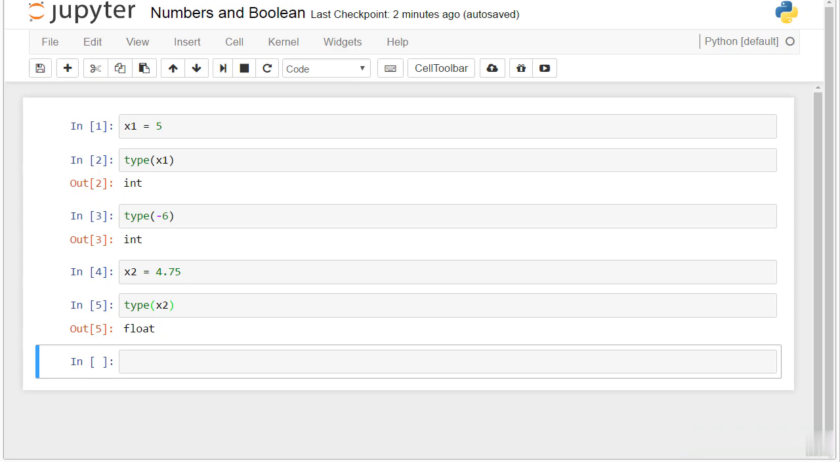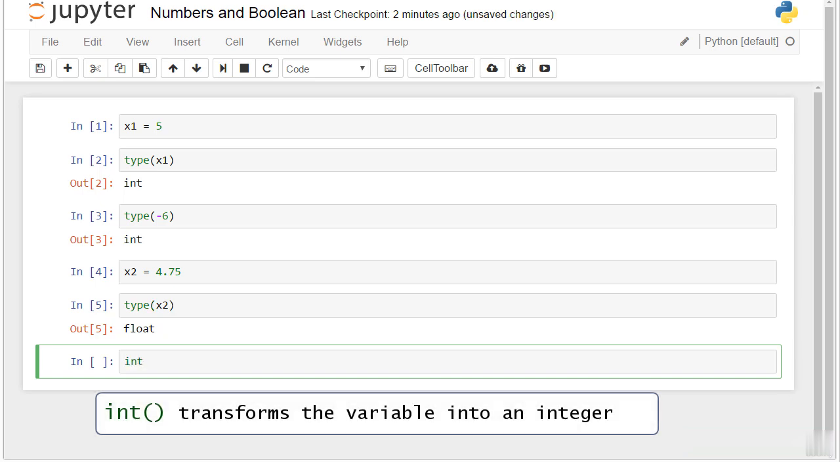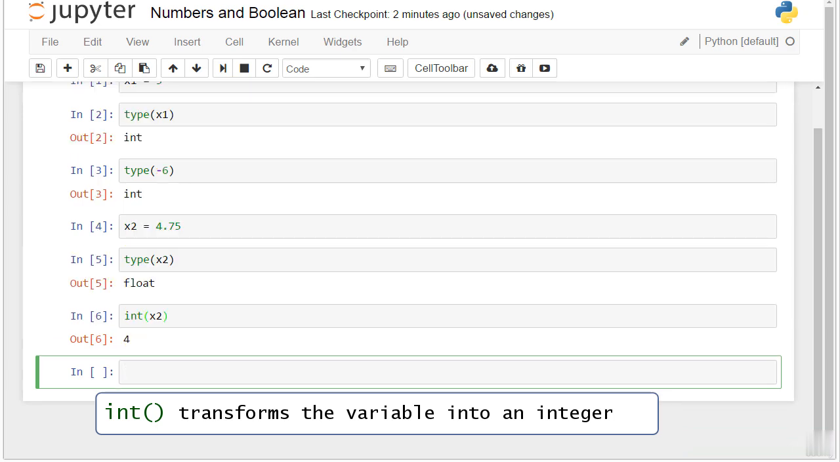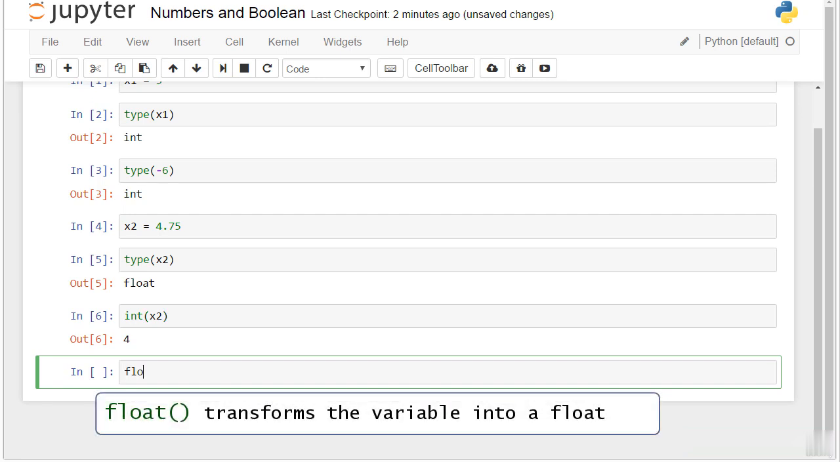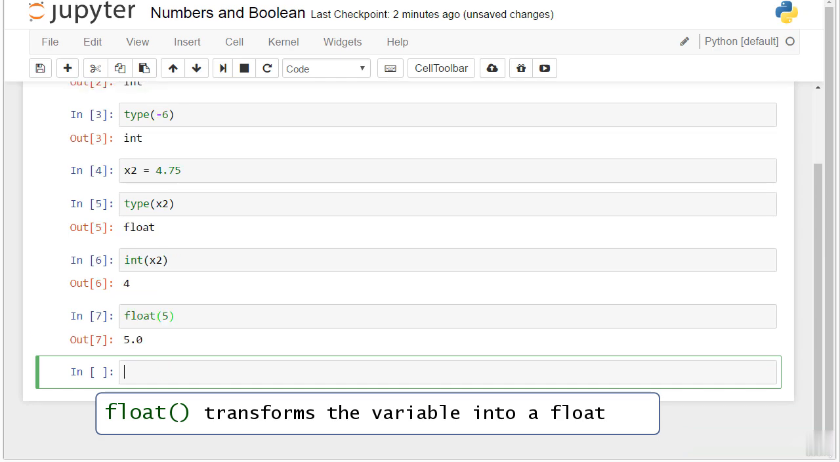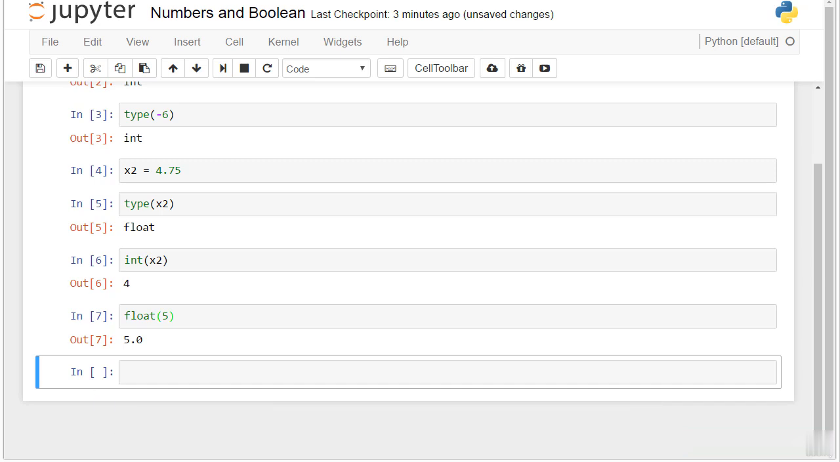Let's look at two other built-in functions. int transforms the variable into an integer. That's why 4.75 turns into 4. Float, instead, will add a decimal point to the integer value and will turn it into a float. Not all variables should assume numeric values.